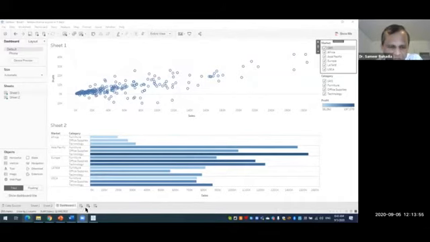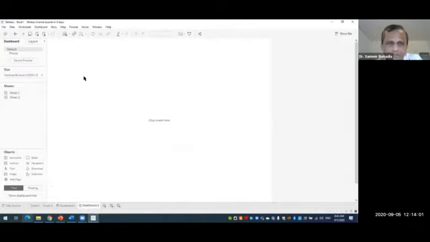So we again click on the symbol of dashboard, new dashboard. This is our second dashboard. Here I would like to do it differently. In the second dashboard I'll show you the floating concept.